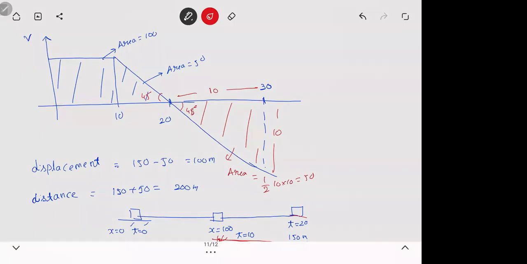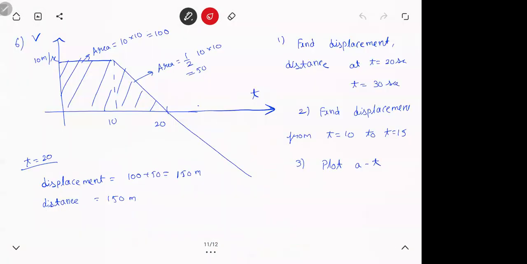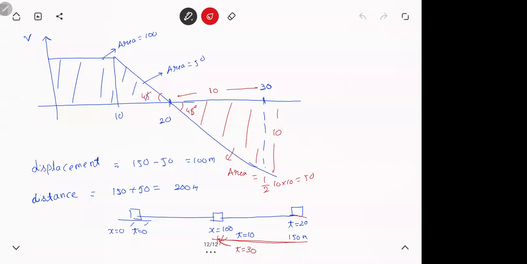If you're done, please go for the second part, 10 to 15. Have a look at this. Any doubts, ask me.